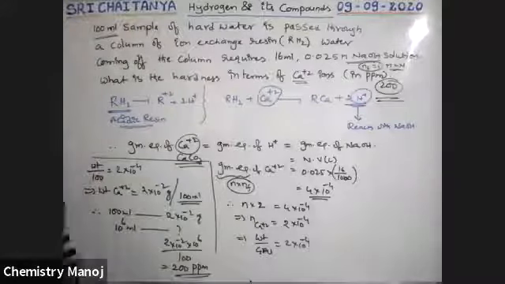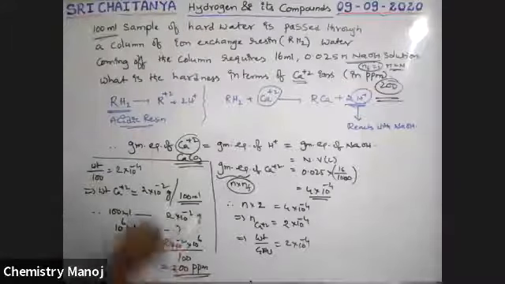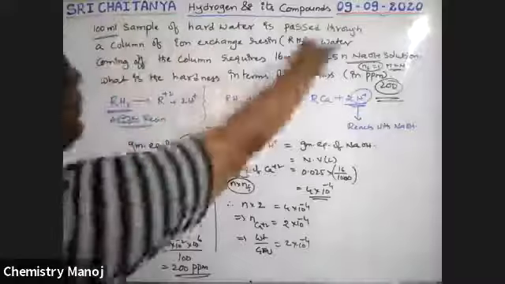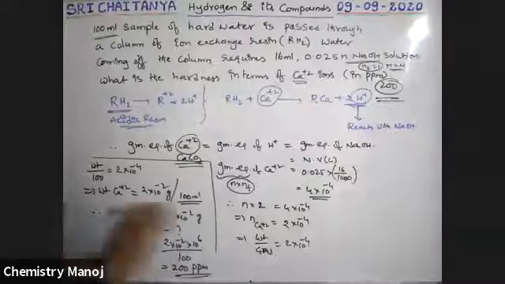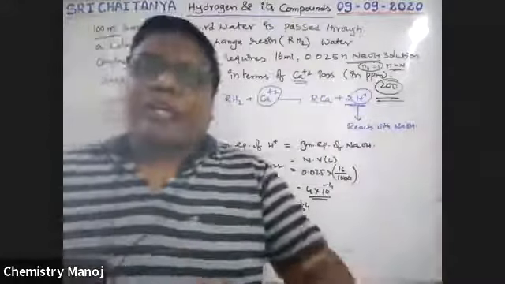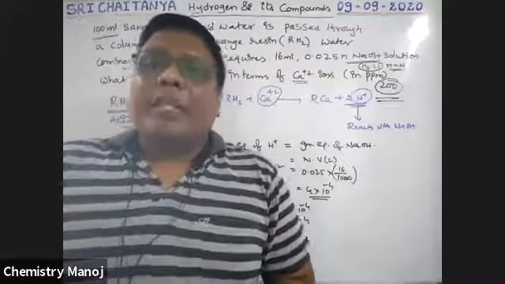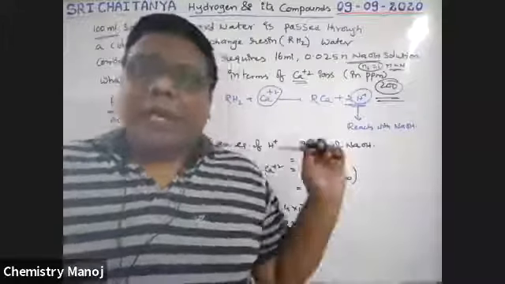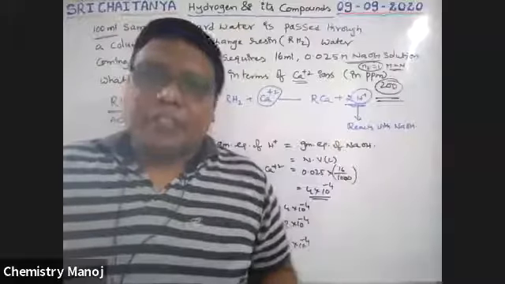We are using 100 ml sample of hot water, so all these calculations are only for a 100 ml sample. But ppm means million parts. 100 ml contains that much, so a million parts contains how much.